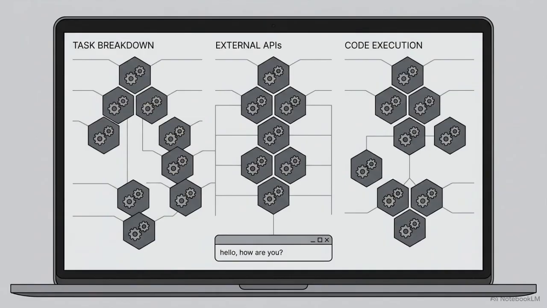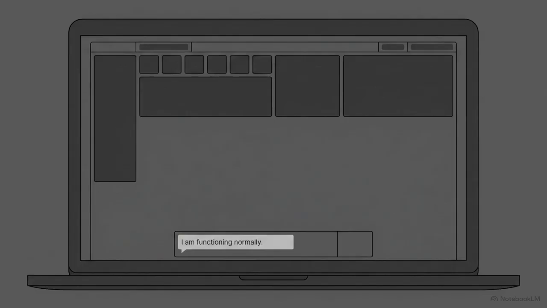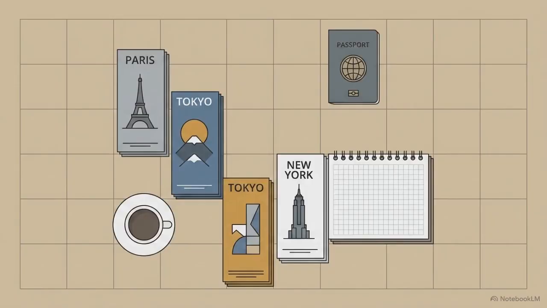Approaching an agent with the same habits used for a standard chatbot restricts the system to basic responses, leaving its ability to coordinate complex tasks completely untouched. To see how this works in practice, consider a common task: planning a complex multi-day trip.